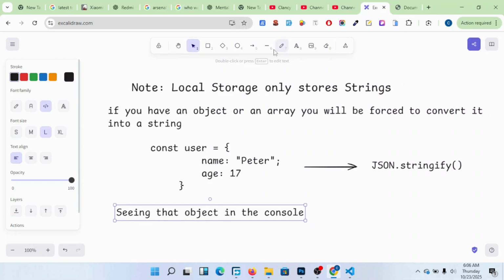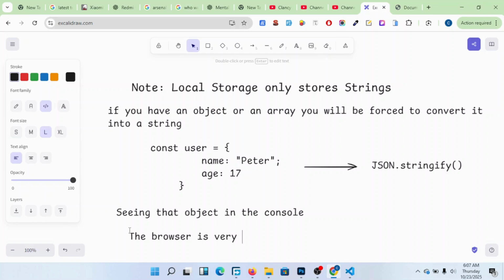The browser wants to take things as they are. The browser is very stubborn, my dear. It wants to see it in its original format.